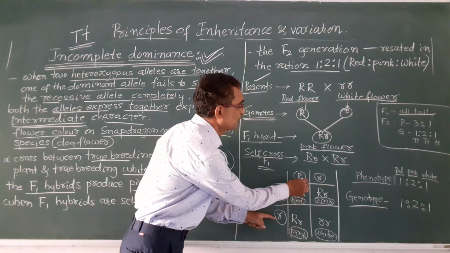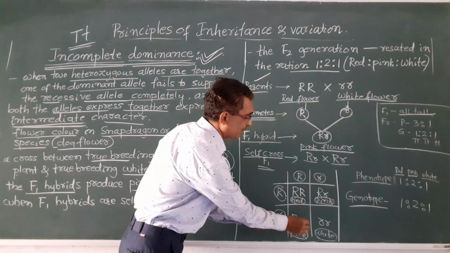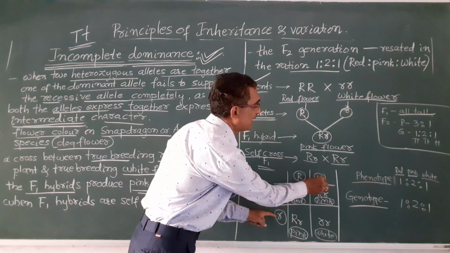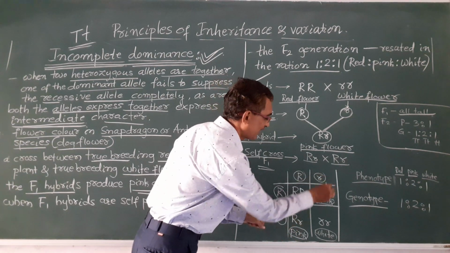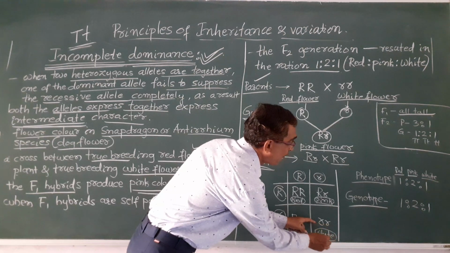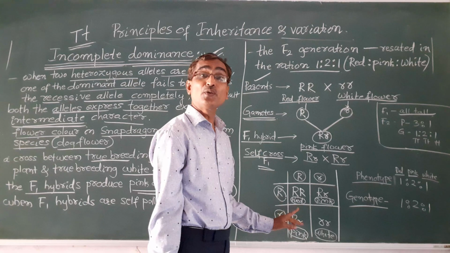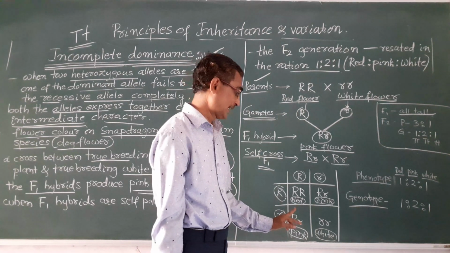This gamete fuses with this capital R and small r, that is once again pink. And when this gamete fuses with this gamete, that is small r and small r, that is white. So you see, this is the F2 hybrids, the F2 generation.